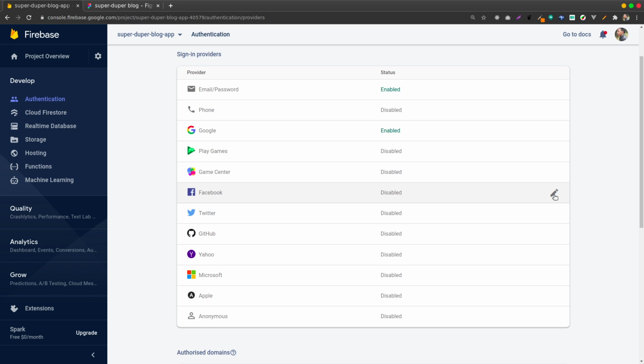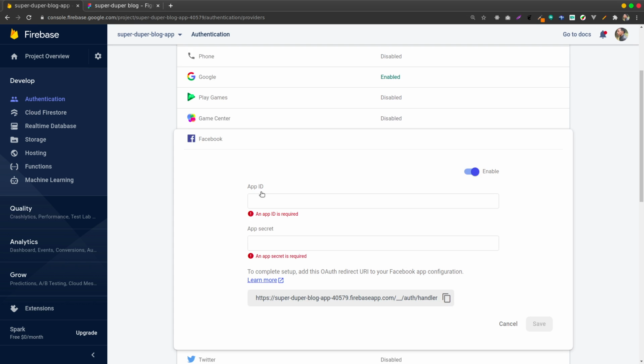But Facebook asks you for an app ID and also an app secret. So where do I get these? You can go ahead and learn how to set up both for Facebook, but for now I'm going to show you real quick. What you're going to do is head to the developer site.